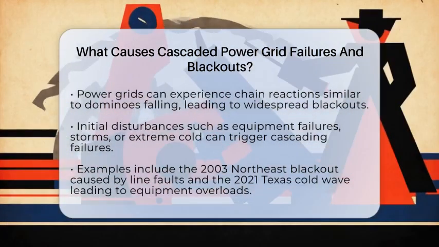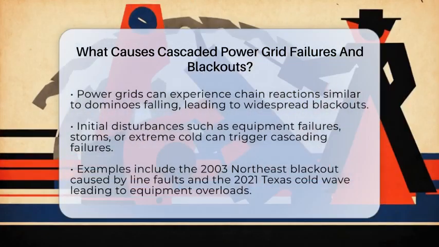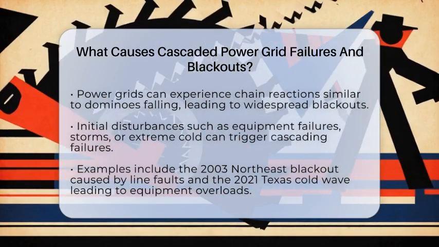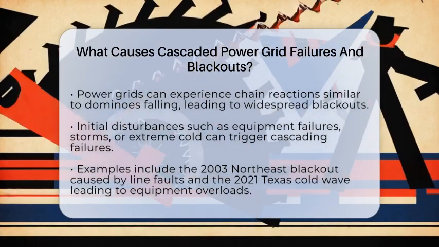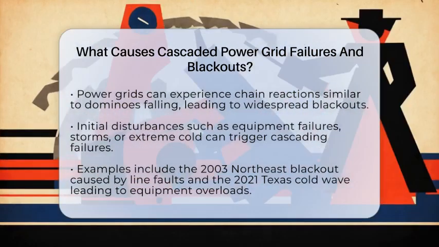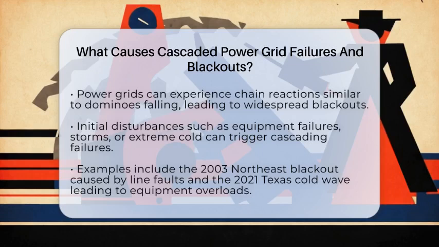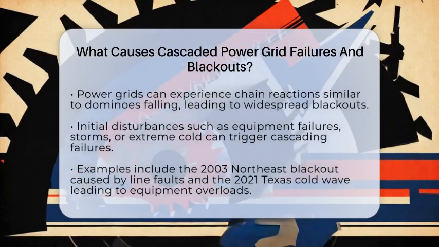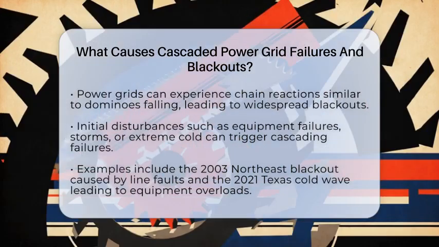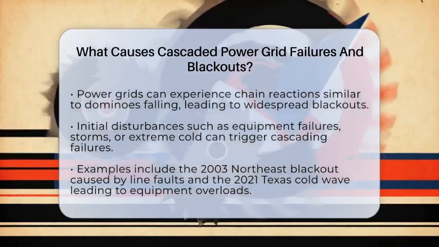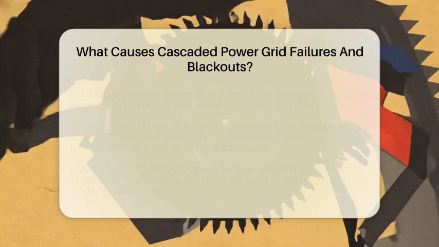The process often starts with an initial disturbance. This could be a transmission line sagging and touching trees, a short circuit, or a generator tripping offline. Natural events like storms or extreme cold can also cause equipment to fail unexpectedly. For example, during the 2003 Northeast blackout, several high-voltage lines faulted because of sagging and low voltage, setting off a chain reaction. Similarly, the cold wave in Texas in 2021 caused equipment failures and spikes in demand that started cascading